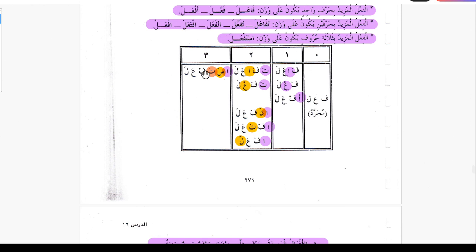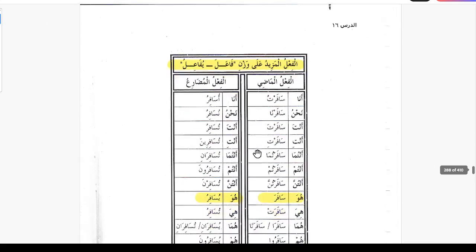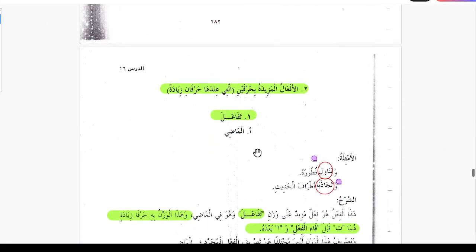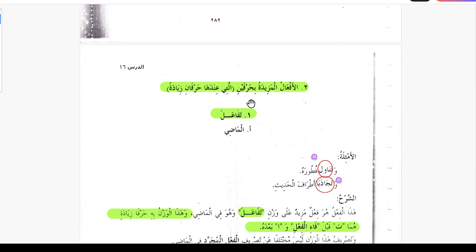Then there is another group, which is after adding three letters, like istaf'ala. Here we are adding three letters. So let's get started with the verb forms where we have the two additional letters. Af'alul mazidatu bi harfayn, the mazid verbs with two additional letters.